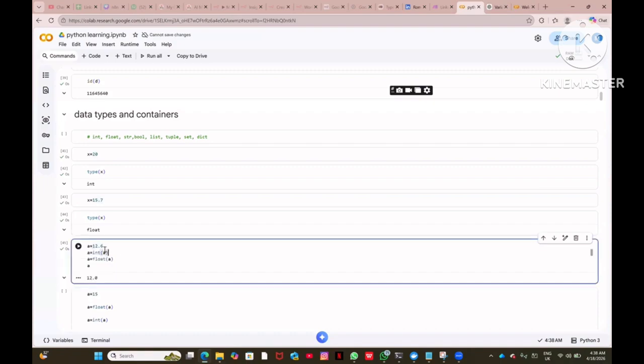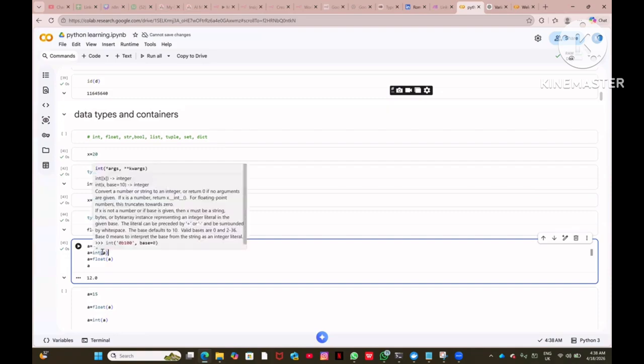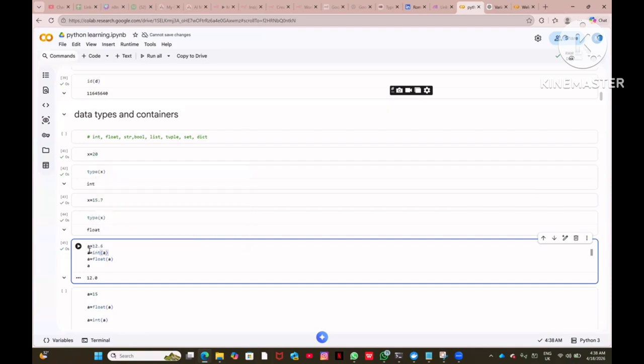So a equal to 12.6, you are defining it as a float. Now you are saying, what is the integer value of a? You are trying to convert 12.6 using int of a, and assigning it into a. So this gives the value 12. Now you are taking this value and making it float, right?